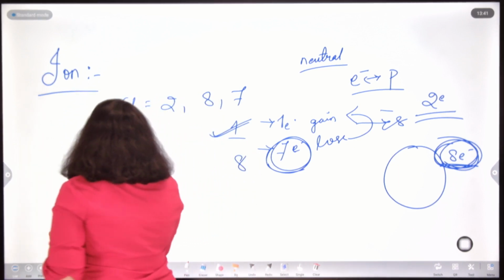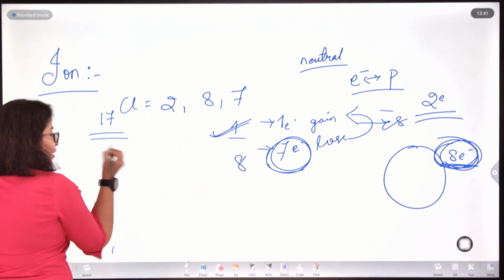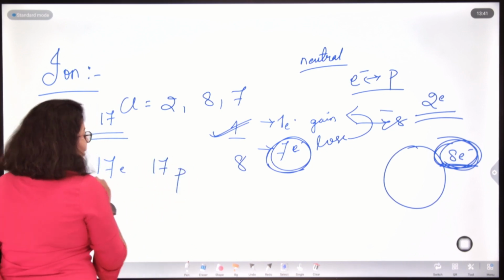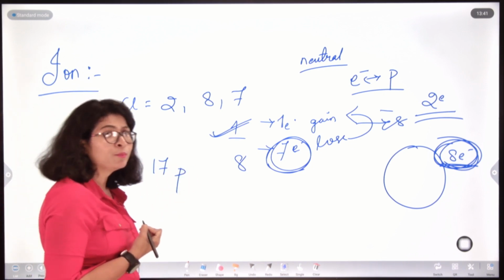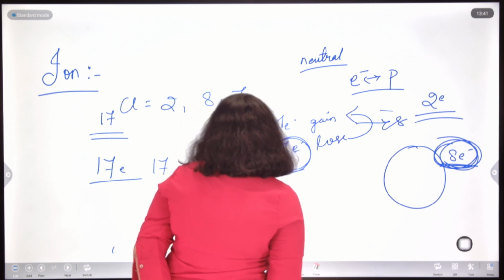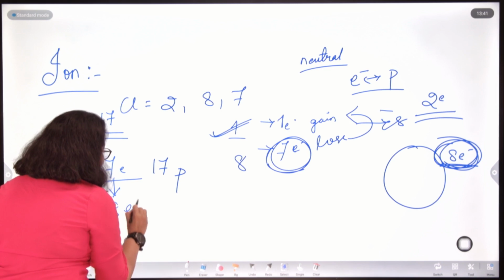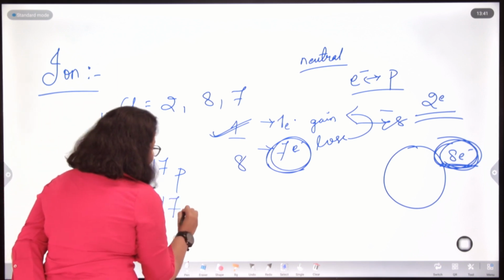So, what will happen? Chlorine initially was having 17 electrons as well as 17 protons, right. Now, chlorine gained an extra electron and that counted up to 18 electrons and 17 protons.